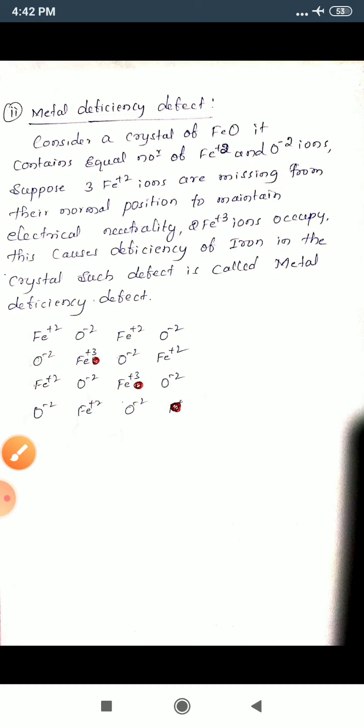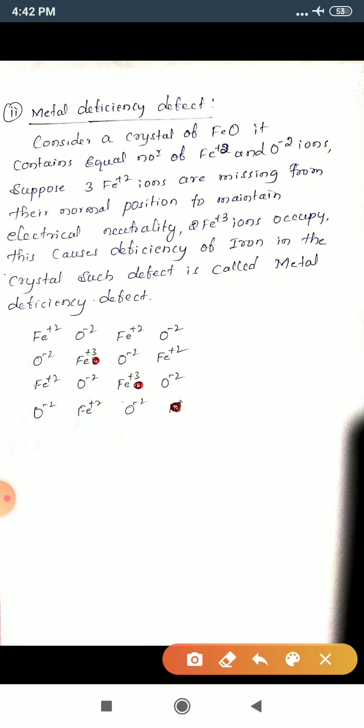Just consider, suppose 3 Fe plus 2 ions are missing. Here I have shown them in red ink. To maintain the electrical neutrality, instead of 3 Fe plus 2 ions, I have added 2 Fe plus 3 ions.